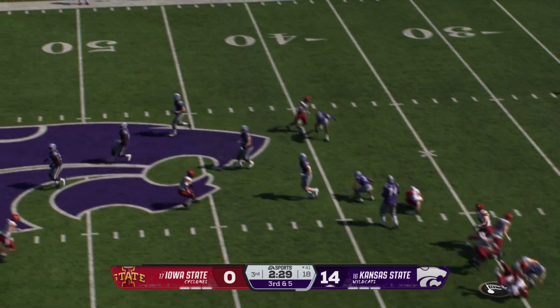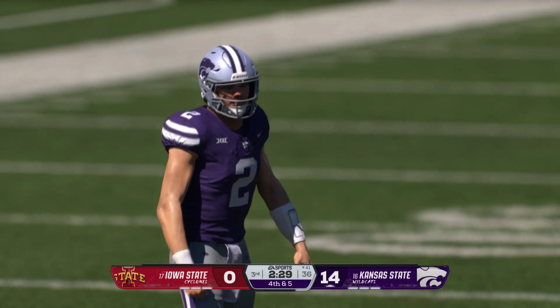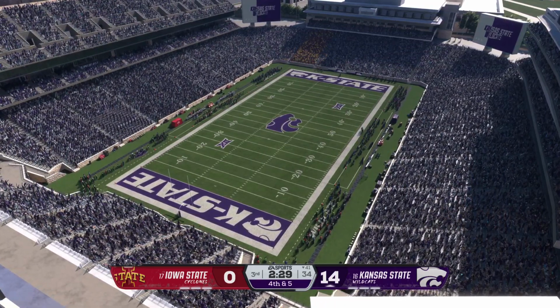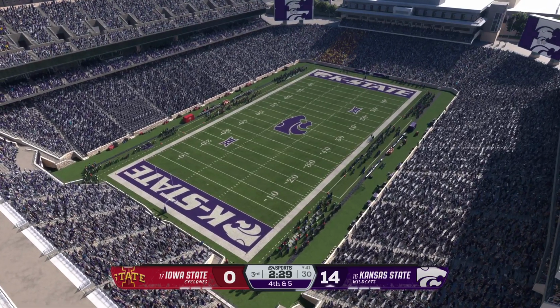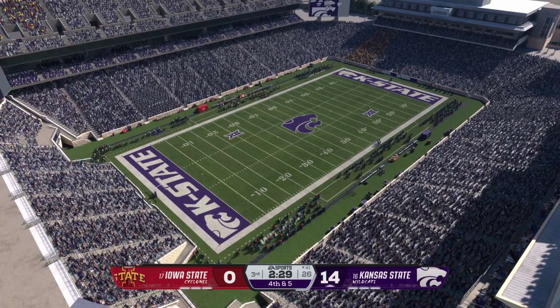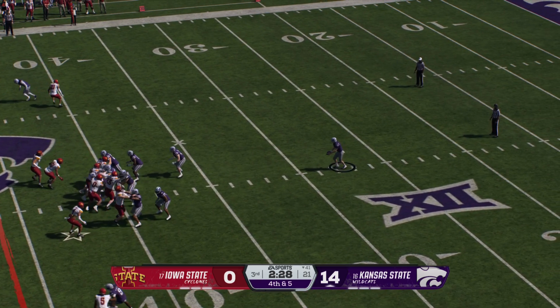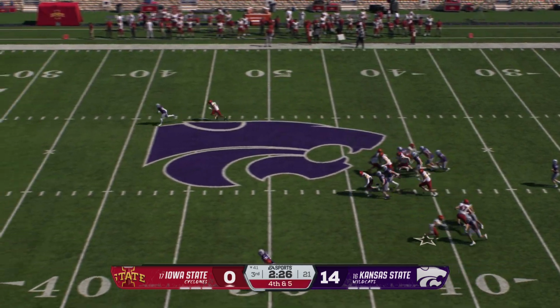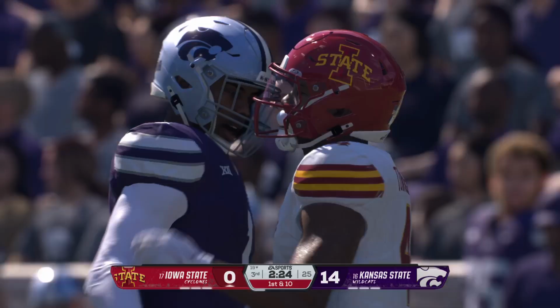Bringing pressure, but they don't connect. It's incomplete, and it brings up fourth down. That's an incompletion. That'll bring up fourth down and makes you wonder if the offensive coordinator is reevaluating. Maybe a run there might have been the safer call. The Wildcats will line up to punt it away. And he'll kick it away now for the second time. He'll call for the fair catch here.